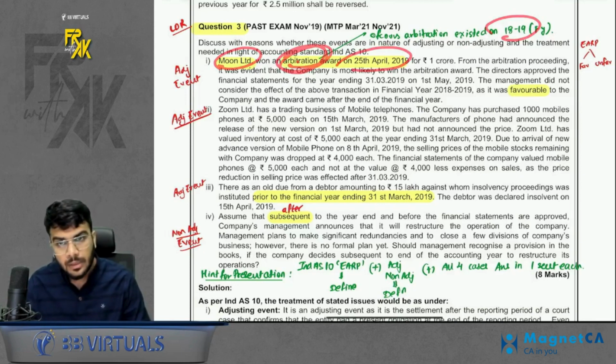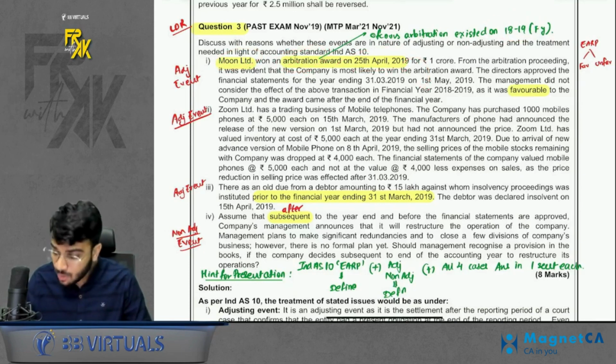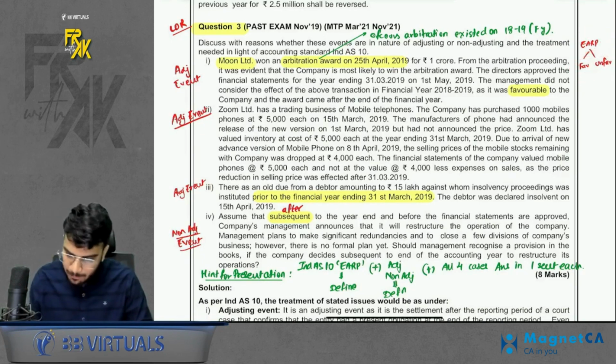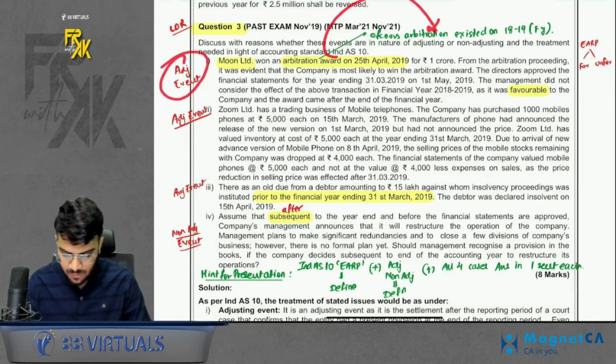We won it. The company says because it is favorable, because we won it, they have not taken the effect as adjusting. Arey baba, events after the reporting period include both favorable as well as unfavorable events. And because the condition existed, it is an adjusting event.